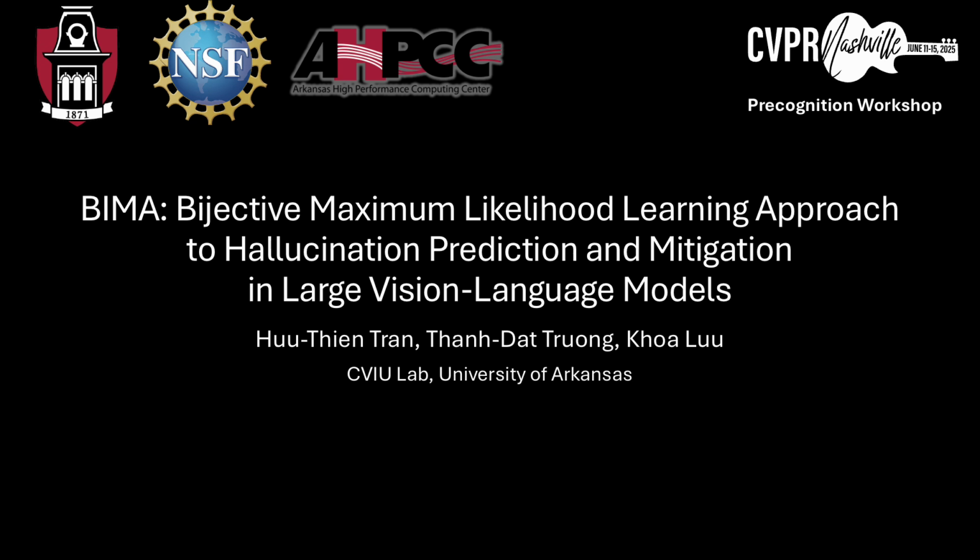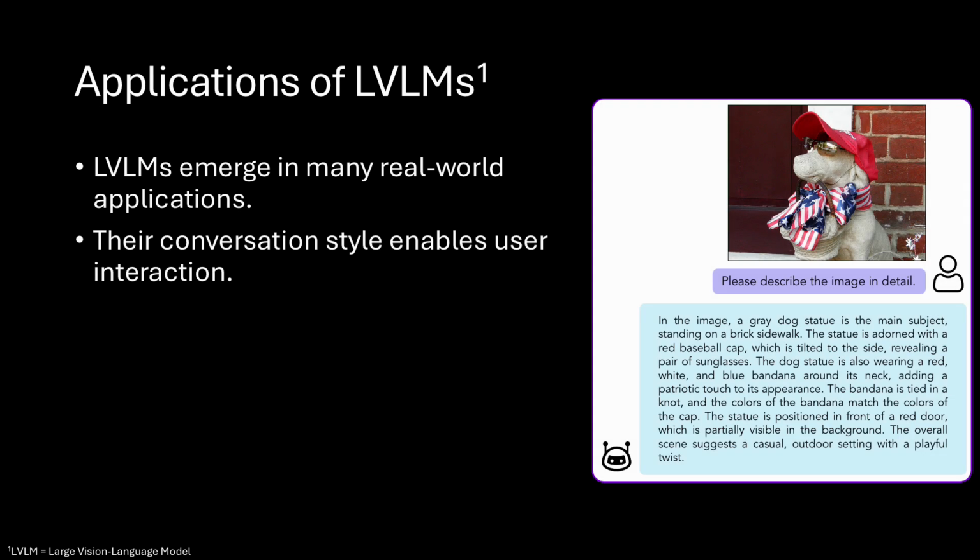This is my presentation about the paper entitled BIMA, Bijective Maximum Likelihood Learning Approach to Hallucination Prediction and Mitigation in Large Vision Language Models. Initially, large vision language models, LVLMs, have emerged at an accelerated pace in various domains, demonstrating remarkable success in numerous practical applications. These highly capable models excel in facilitating interactive conversations with users, providing them with the convenience and versatility to manage a wide range of daily tasks.